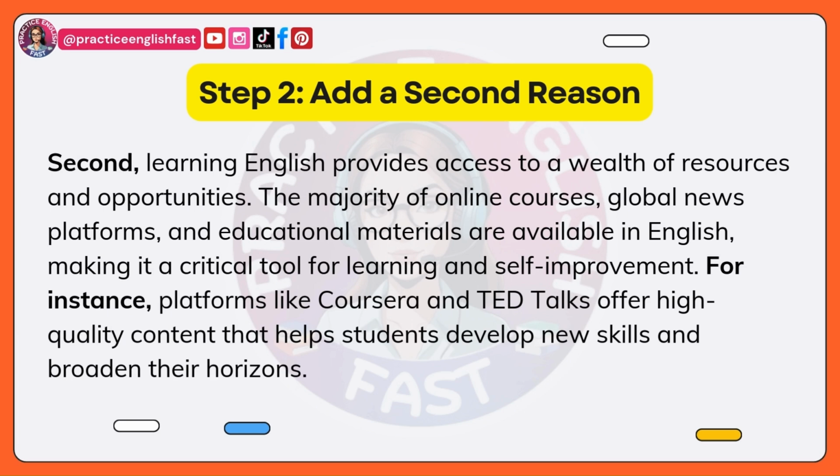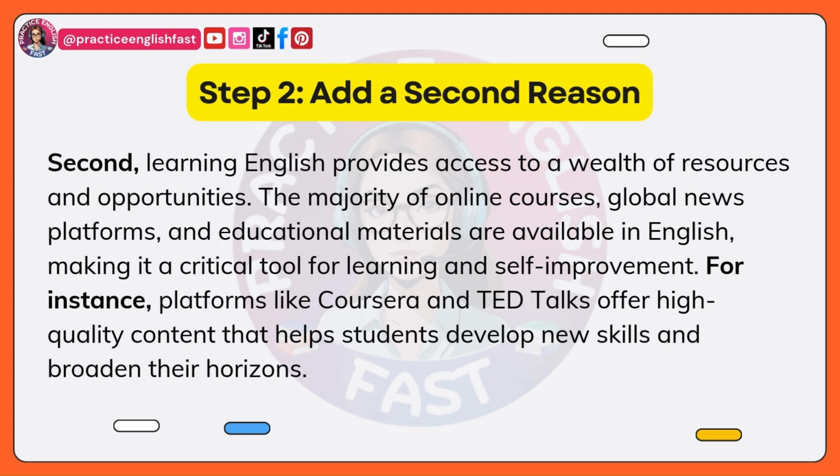Second, learning English provides access to a wealth of resources and opportunities. The majority of online courses, global news platforms, and educational materials are available in English, making it a critical tool for learning and self-improvement. For instance, platforms like Coursera and TED Talks offer high-quality content that helps students develop new skills and broaden their horizons.